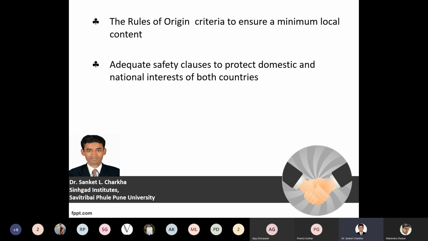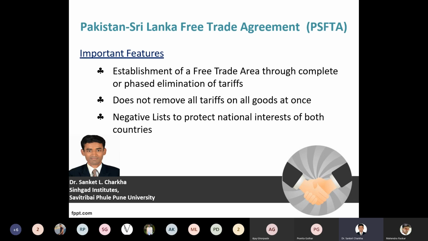The rules of origin are a criterion to ensure a minimum local content. In order to identify the local content of the respective goods and services, we need to understand the different types of goods and services being traded. Then there are effective safety clauses. With respect to the clauses of this agreement, we also have to ensure that proper safety measures have been taken, all terms and conditions have been satisfied and fulfilled, and it is always in the national interest of the country. Now looking at the PSFTA, that is the Pakistan-Sri Lanka Free Trade Agreement.